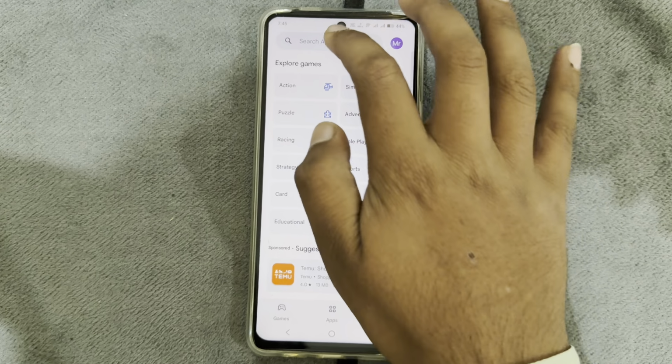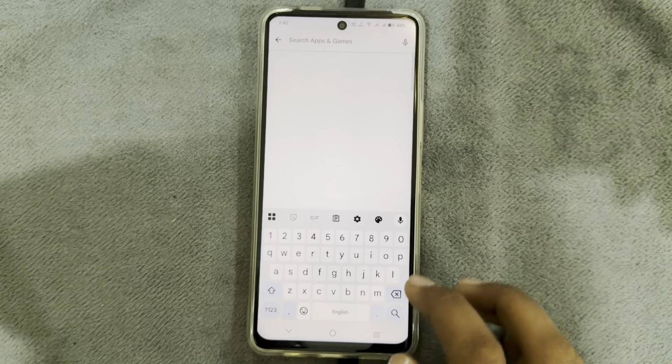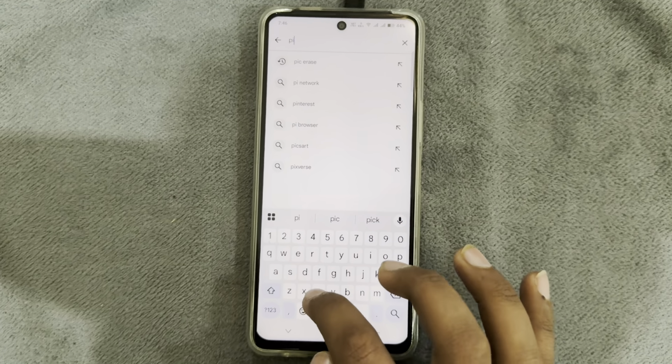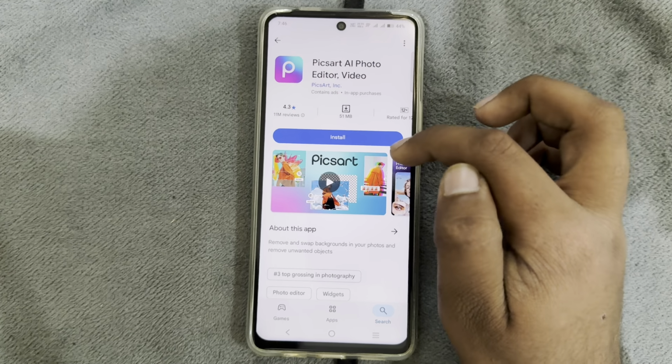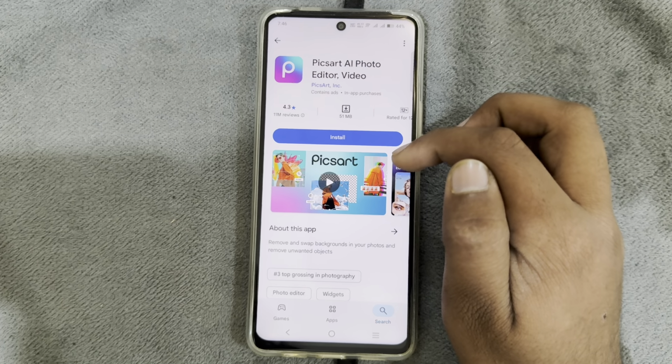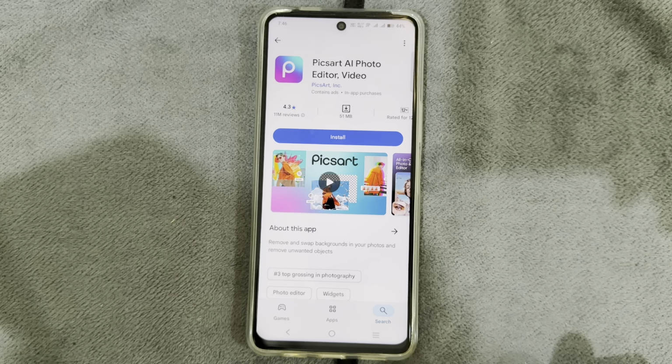And the third app is PicsArt. You just have to search for it and you can install this app. These three are the top best photo editing apps on Android.